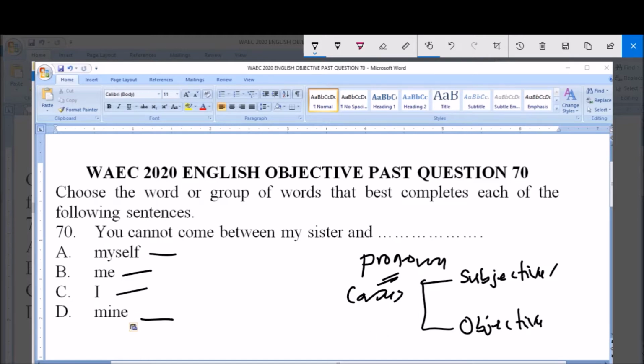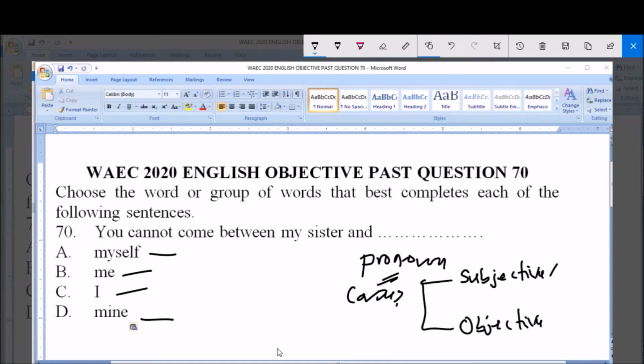So subjective pronouns can serve as a subject of a sentence, and that's why we say pronouns are a group of words that can replace a noun or function instead of a noun. The objective form of pronoun are those set of pronouns that take or receive the action of the verb, that is, that the action of the verb affects.